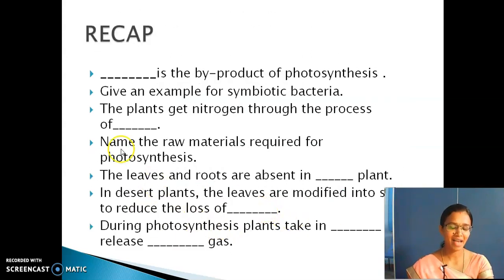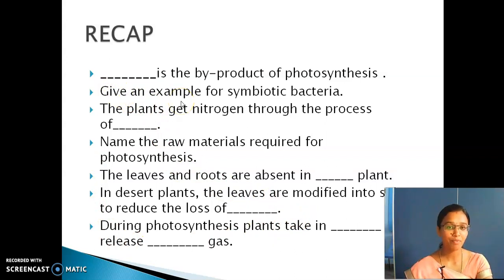Now we will have a recap. We have seen about autotrophic and heterotrophic modes of nutrition. In that, autotrophic is photosynthesis, and heterotrophic we have seen insectivorous, parasite, symbiotic and then saprotrophic. So these are some questions which you need to do at home. So try to answer this first question.